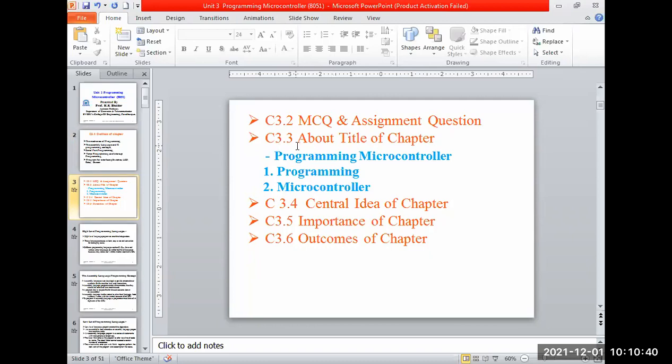Then C 3.3 is about the title of the chapter. The chapter name we have written here consists of programming of the microcontroller. In brief, we'll see what is the meaning of programming of the microcontroller. Can someone tell me what is the meaning of programming? Who knows what programming means? Most of the things we have in chapter 2 also. What is programming? Who can tell? Let it be wrong, doesn't matter. We should not hesitate or be afraid about that.